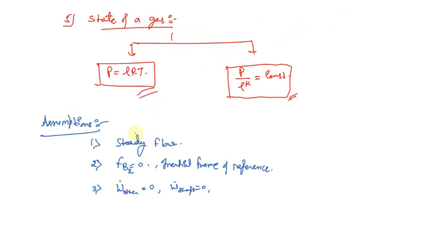So now let us have a look at the assumptions. The first assumption is the flow is steady flow. Second, the body forces in the x direction are 0, and the reference frame that we have considered is the inertial reference frame. Third, electrical work is 0, shaft work is 0. So these assumptions we have made, and if we require other assumptions, then we can make them conveniently.